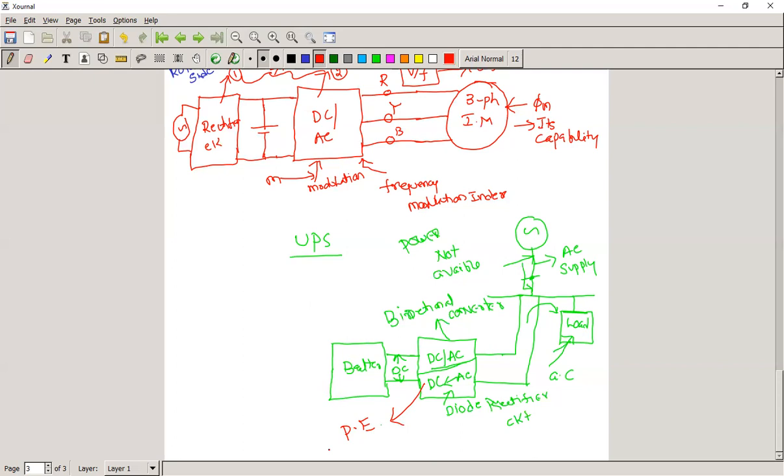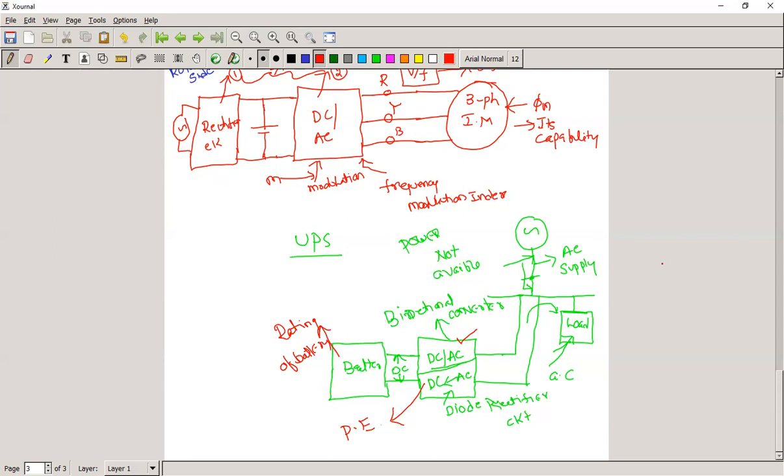How long we get electrical power depends upon the rating of the battery. That is a different study, but here our concentration is only on this converter, that is a power electronic converter. In this manner, nowadays, nothing is done in an electrical circuit without power electronics.